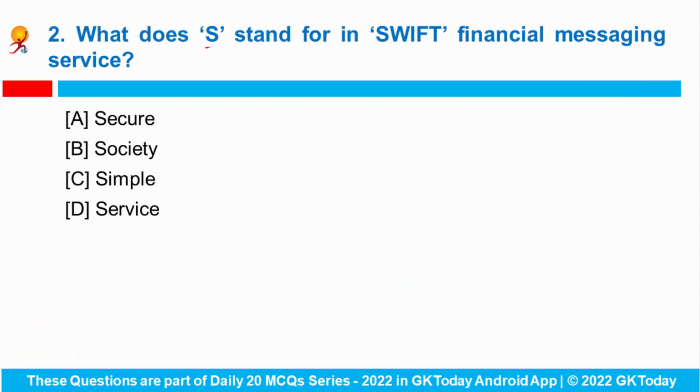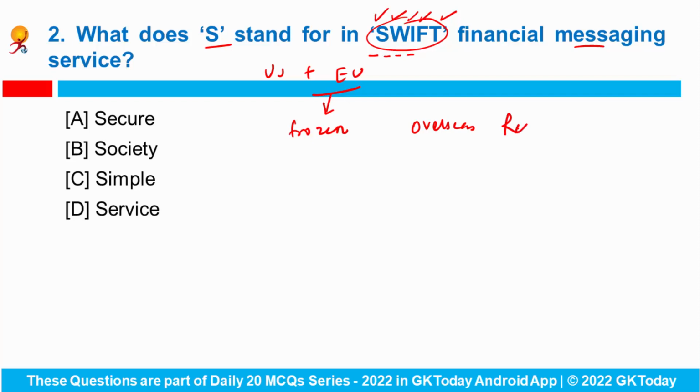Question number 2. What does S stand for in Swift Financial Messaging Service? SWIFT stands for Society for Worldwide Interbank Financial Telecommunication. Listen again. Society for Worldwide Interbank Financial Telecommunication. It is the world's leading provider of secure financial messaging service. Recently, the US and European Union have decided to cut off a number of Russian banks from the SWIFT platform, and the assets of Russia's central bank are also expected to be frozen to restrict Russia's ability to access its overseas reserves that it has created. So here the correct answer is society.